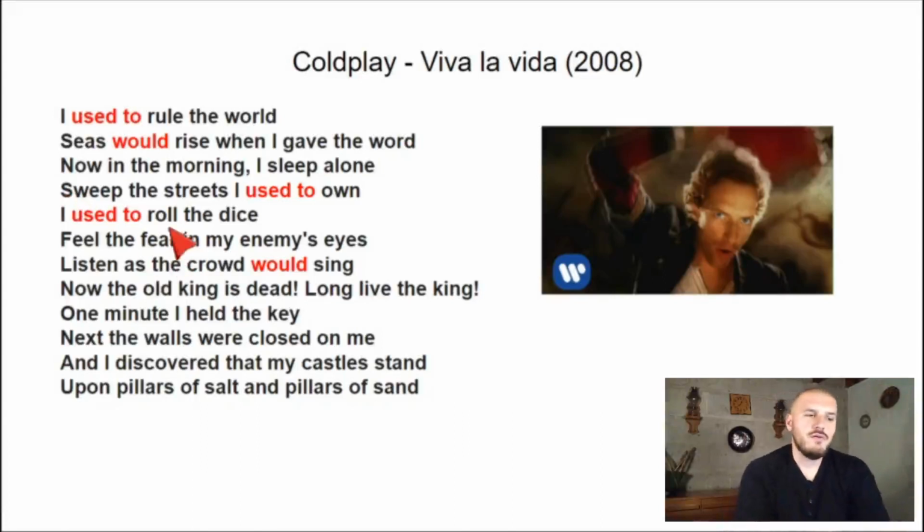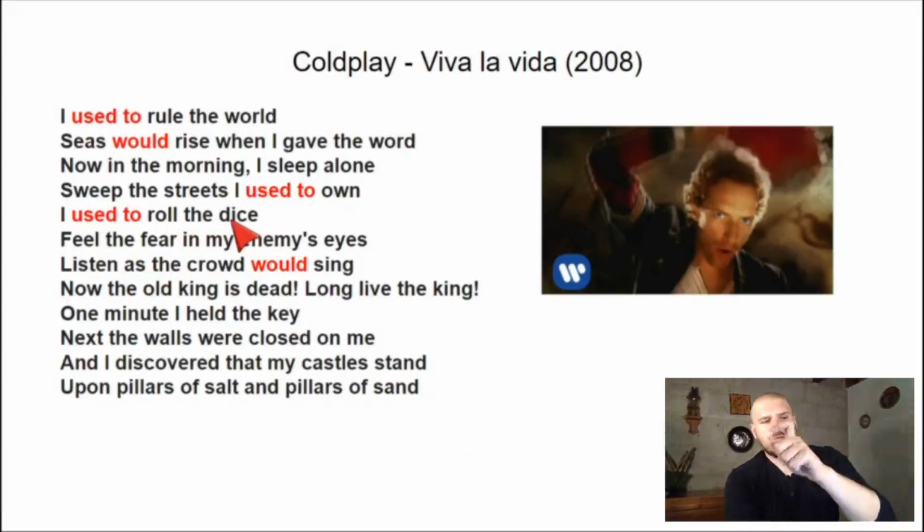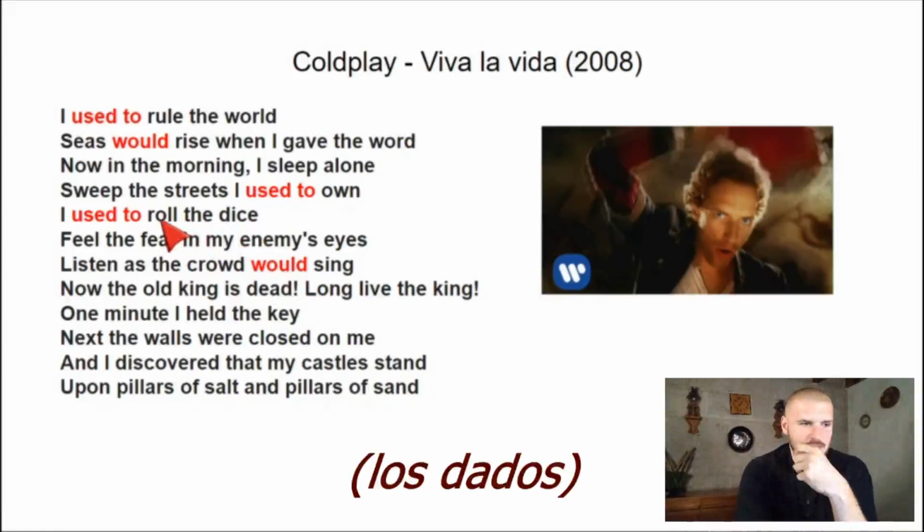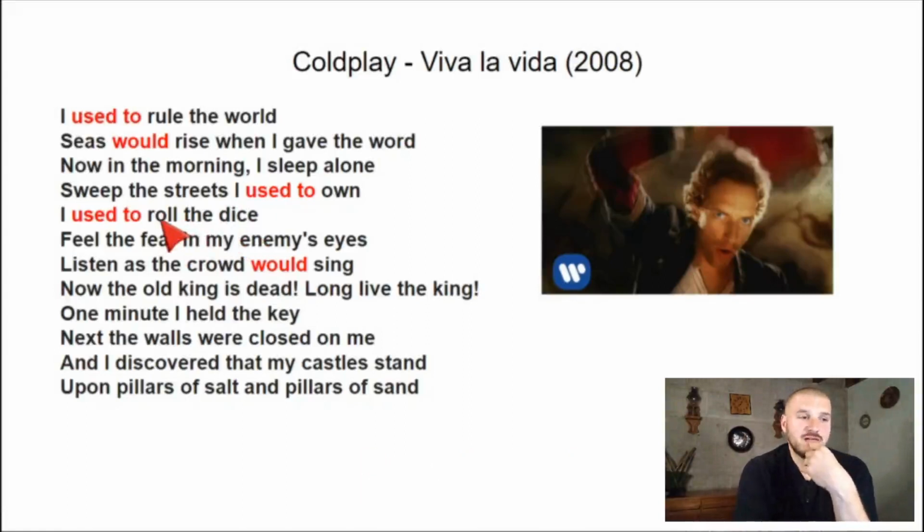I used to roll the dice. En este caso, the dice, se me olvida la palabra. Las cositas para apostar que tienen los números, no me acuerdo cómo se dicen. I used to roll the dice, pero en este caso está refiriendo más o menos a apostar, tomar riesgos. No está literalmente hablando de eso, de las cositas esas. I used to roll the dice, solía como tomar riesgos.